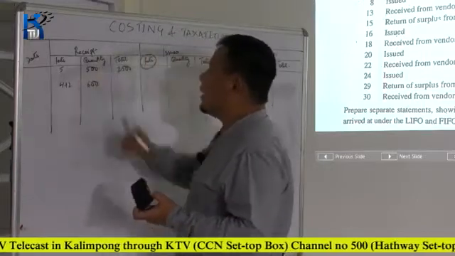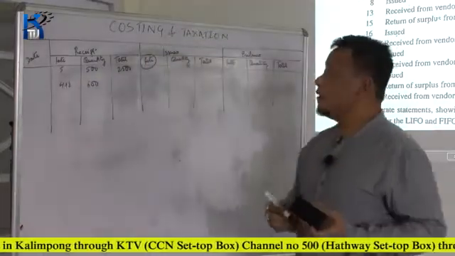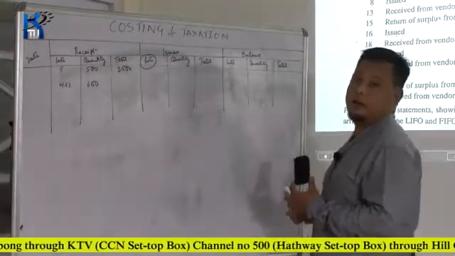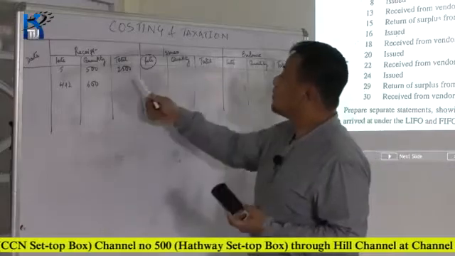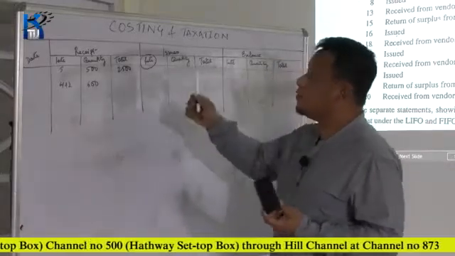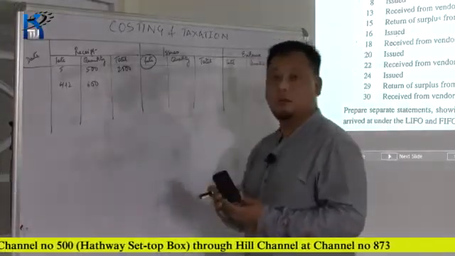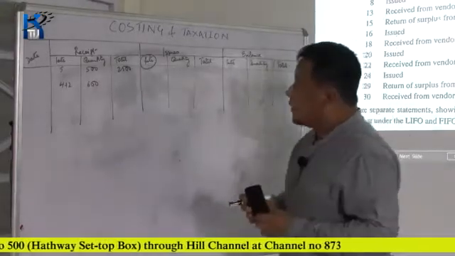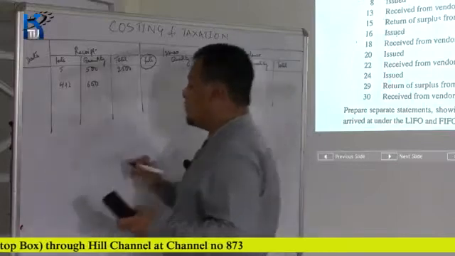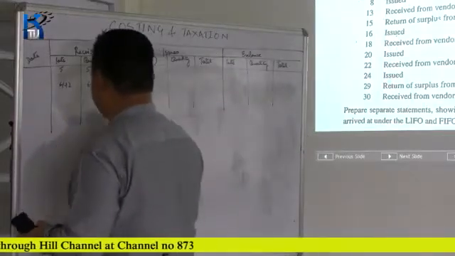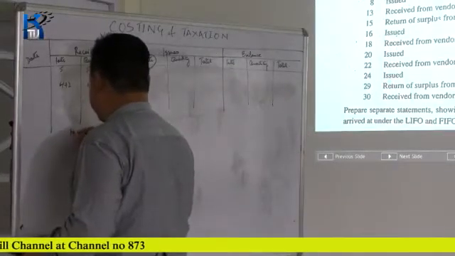So, the rate at which the materials are procured may be different. So, while issuing it, at what rate will the stores department issue it to the jobs? So, another factor comes into consideration. So, there are different methods of pricing issues.